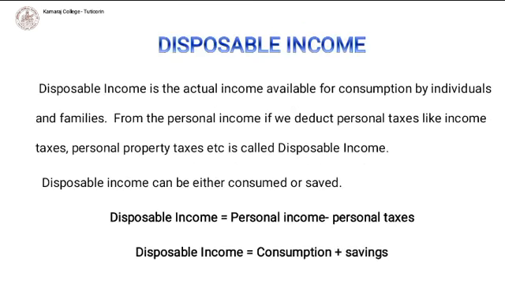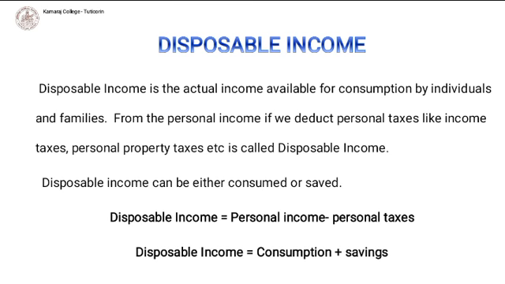Next one is disposable income. Disposable income means the actual income which can be spent on consumption by individuals and families. In order to obtain disposable income, taxes like income taxes and property taxes are deducted from personal income. So disposable income is equal to personal income minus personal taxes. In other words, disposable income is divided into consumption expenditure and savings. So disposable income is equal to consumption plus savings.